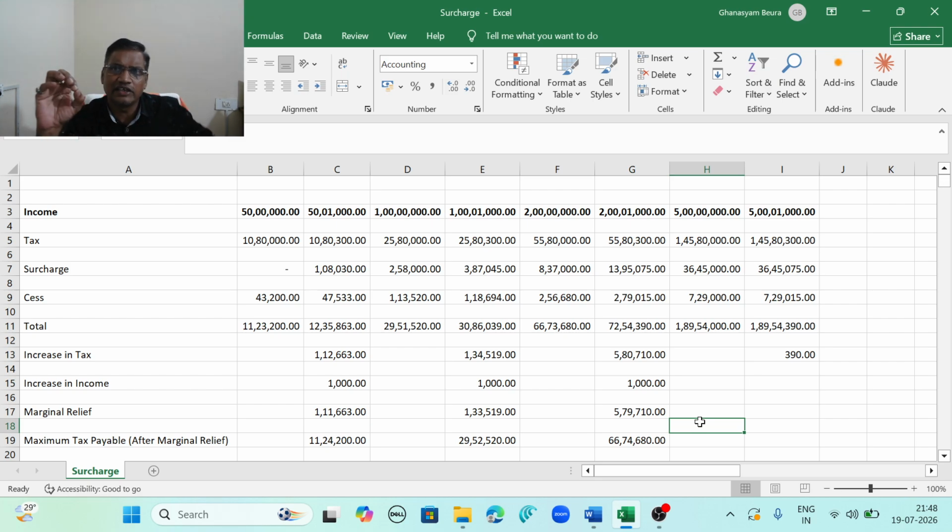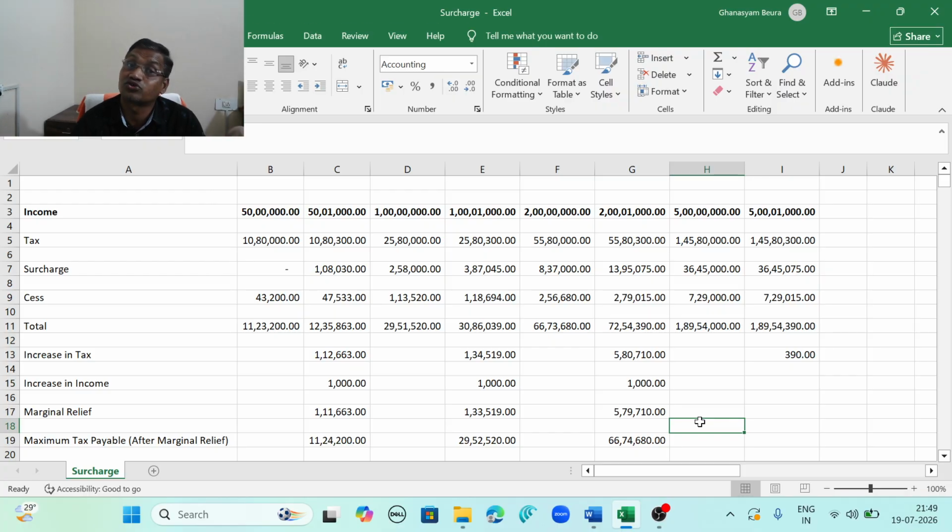Before relying on any software, always verify the tax computation whenever income is close to rupees 50 lakh, 1 crore, 2 crore or 5 crore. Don't just look at the surcharge rate. First compute the tax correctly.